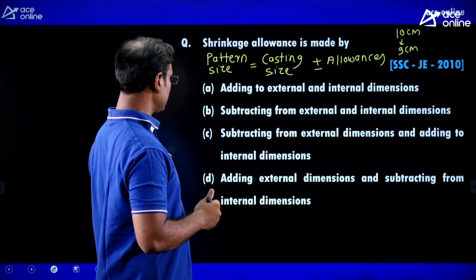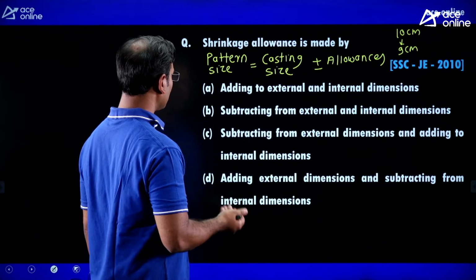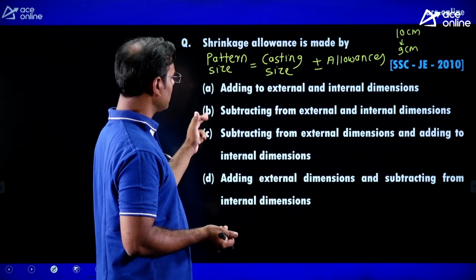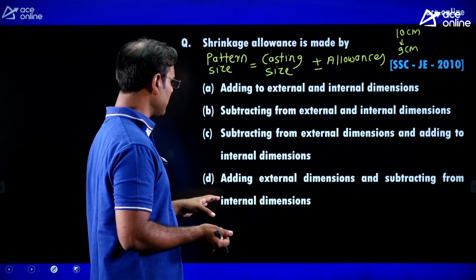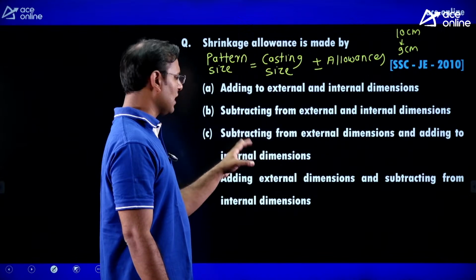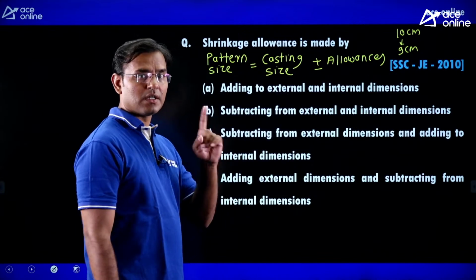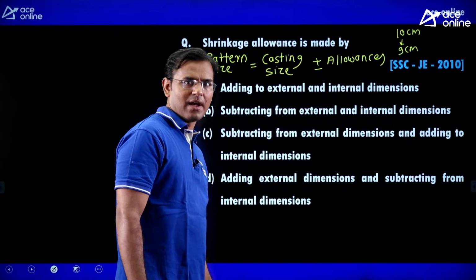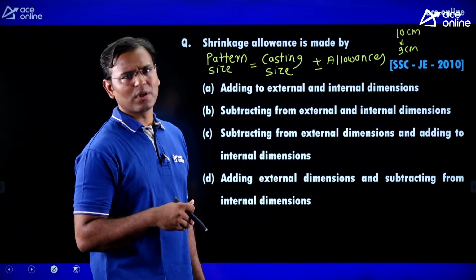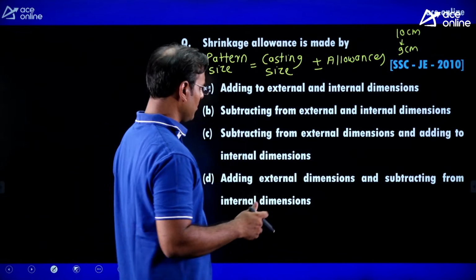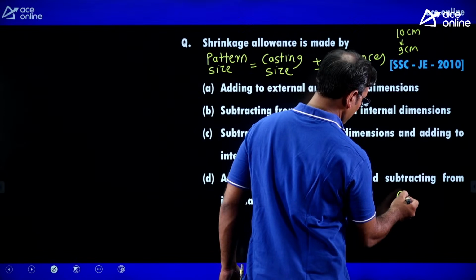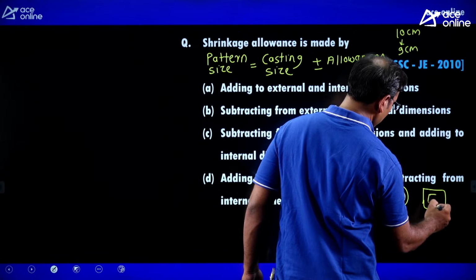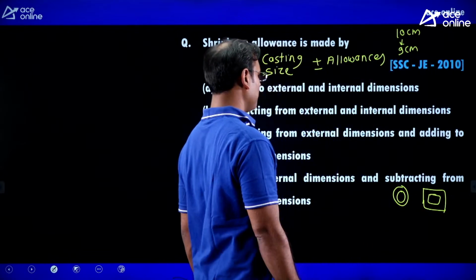Now guys, the shrinkage allowance is made by, this is an important question. How can we make the shrinkage allowance? By adding to external and internal dimension, subtracting from external and internal dimension, or subtracting from external and adding to internal. From all the options I understood one thing: we have a hollow component. It may be a disc-like component or any shape, maybe a square component, but it is a hollow component.